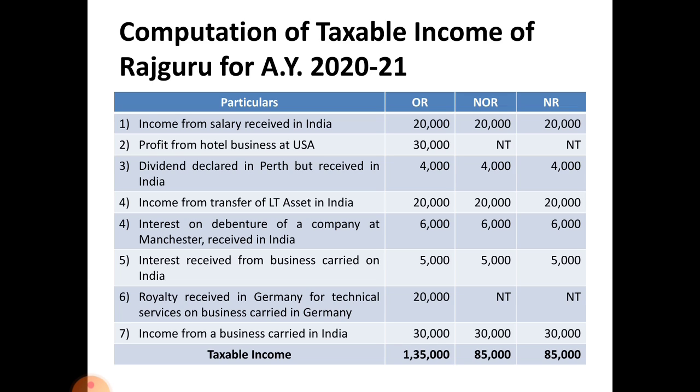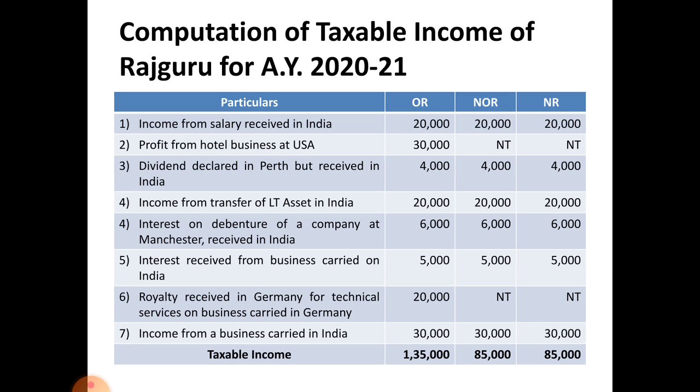Next one, interest received from business carried on India, taxable, and royalty received in Germany for technical services on business carried in Germany, taxable in the hands of ordinary resident only, not taxable in the hands of not ordinary resident and non-resident. So you have to write it as not taxable. Next one, income from business carried in India taxable in the hands of all three categories.